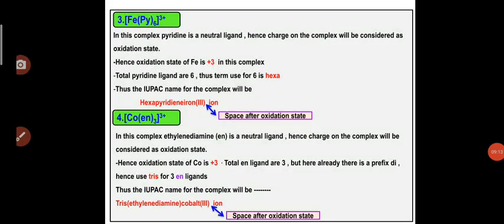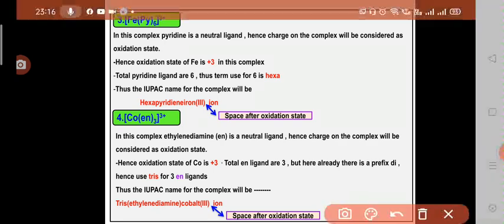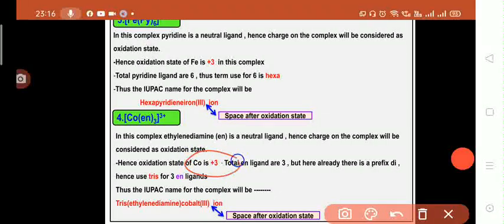It is a neutral ligand, and hence again the charge will be considered as the oxidation state. So plus 3 charge is present on the complex, and hence this plus 3 charge will be considered as the oxidation state. So the oxidation state for cobalt is plus 3.